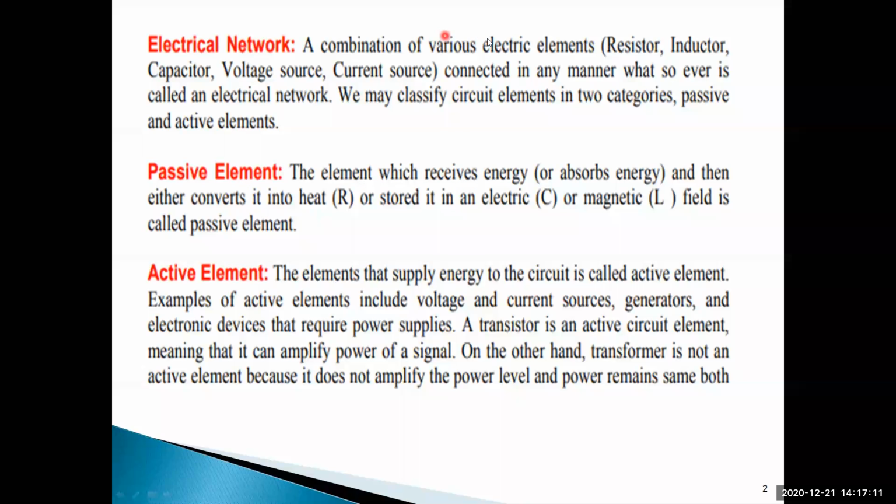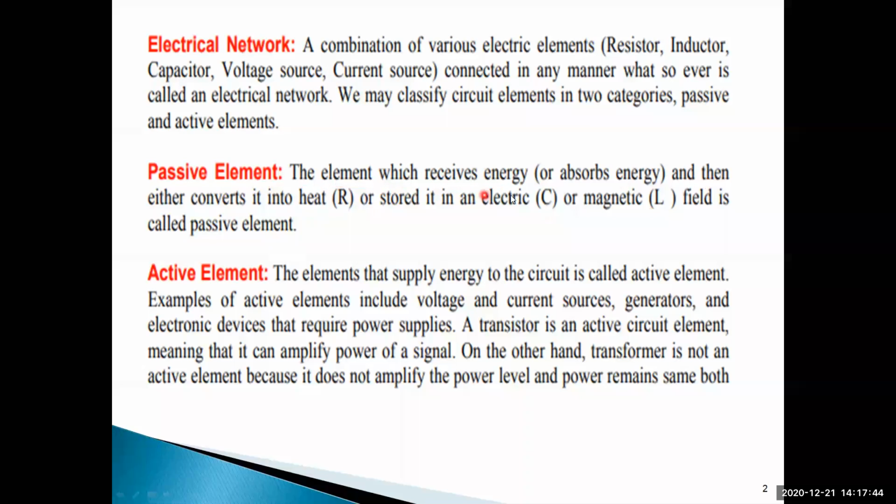Okay. So what is meant by passive element? The element which receives energy or absorbs energy and then either converts it into heat or stores it in an electric charge C or magnetic field L is called a passive element. That means RLC elements are called passive elements.